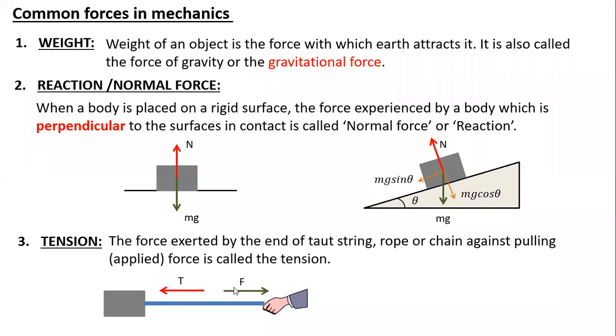The more force you apply, the more tension will develop. If the block is moving, that means your F is more than the given tension, due to which the force gets transferred to the block and the block is able to move ahead. But suppose the block is not moving, it means the entire applied force is getting transferred to the rope. So whatever the magnitude of force you apply, the string has to withstand.